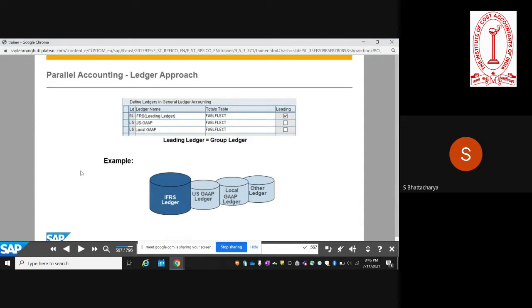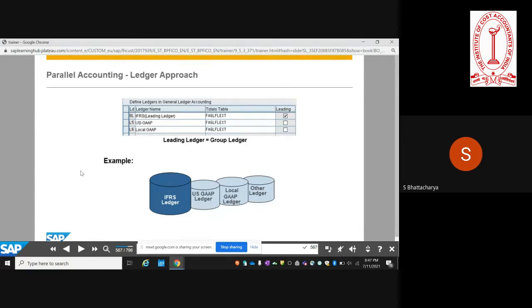So as you see in this picture, we'll try to explain what this concept of parallel ledger is. If you are using parallel ledgers, the functionality is available by default in SAP S/4HANA. Companies that are on ECC 6, which has not activated NewGL, cannot use parallel ledger. For ECC also, companies which have implemented NewGL can use the parallel ledger concept, but it is available by default in SAP S/4HANA.